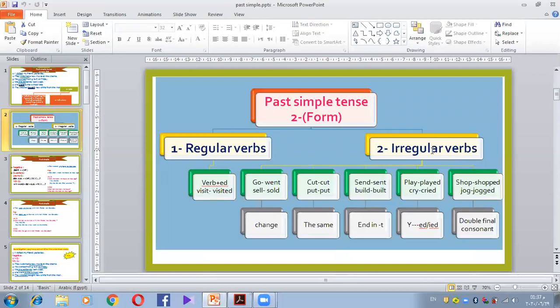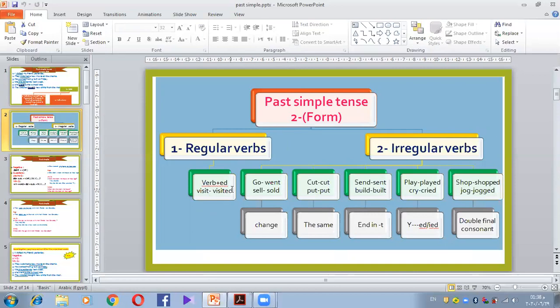Regular and irregular. What is meant by regular or irregular? Regular verbs end in ed. For example, visit, visited. What did you add to the verb? You just added ed. Work, worked. You just added ed. Okay?